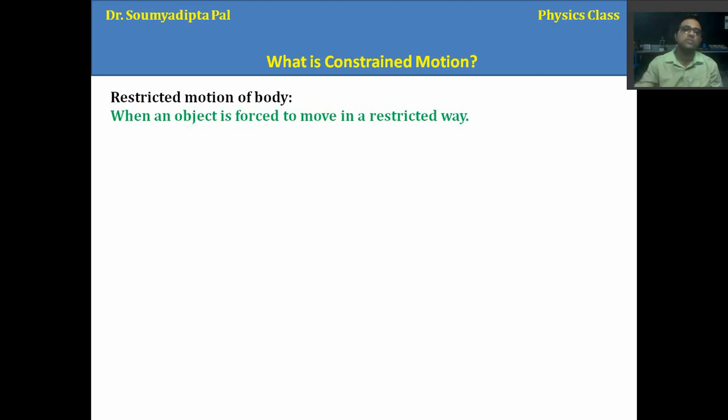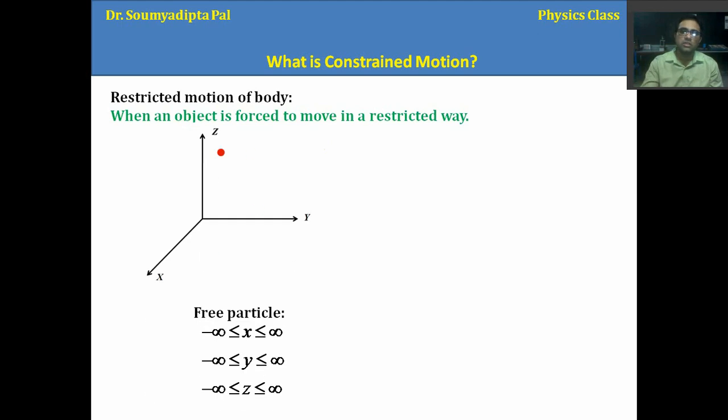Constrained motion is basically restricted motion of a body. Restriction means, suppose you are considering a particle and it can go from minus infinity to plus infinity along the x axis, y axis and z axis. So it is free to move anywhere. That's why it is called a free particle.